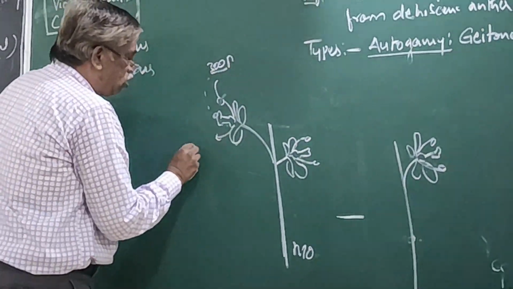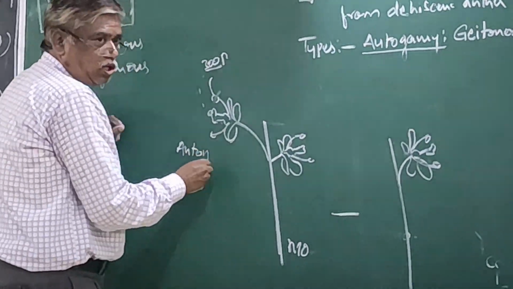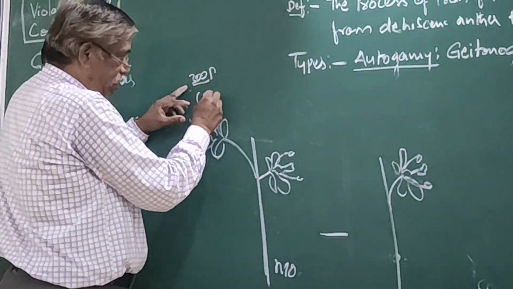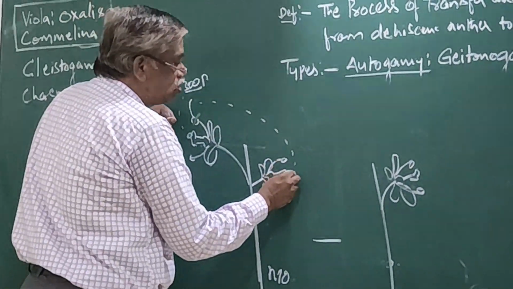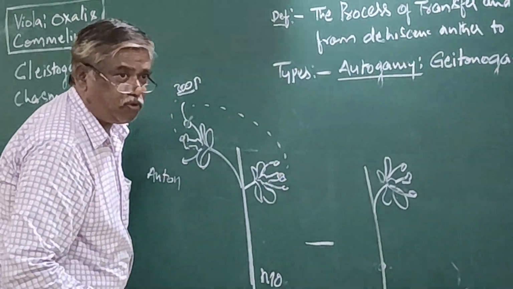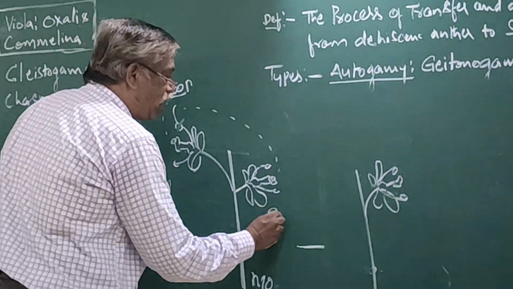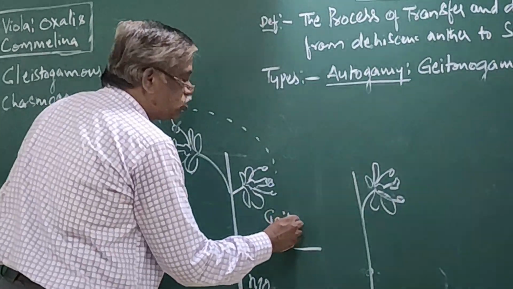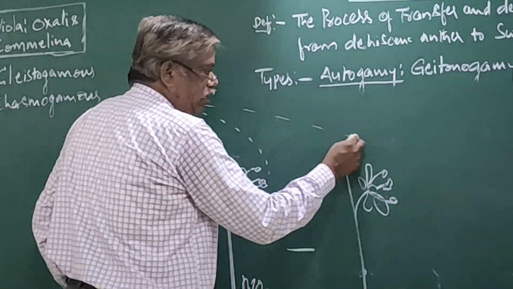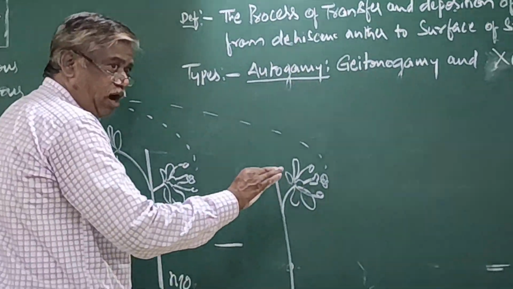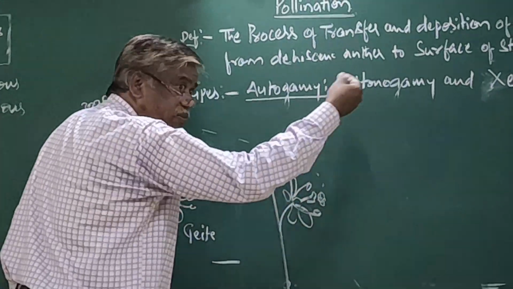It is called autogamy. Of the remaining 200, 100 are deposited on a different flower of the same plant, so it is called geitonogamy. The remaining 100 are deposited on the stigma of a different flower of a different plant.